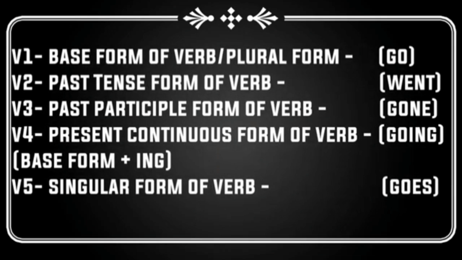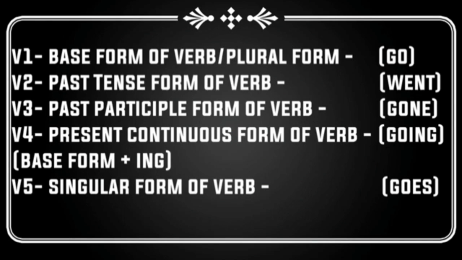But before proceeding to our topic, we should recall the forms of verb. For example, there are 5 types of verbs. V1 is the base form of the verb. If we even go more deep, it is also the plural form of the verb. Example, go. V2 is the past tense form of the verb. For example, went. V3 is the past participle form of verb. For example, gone.